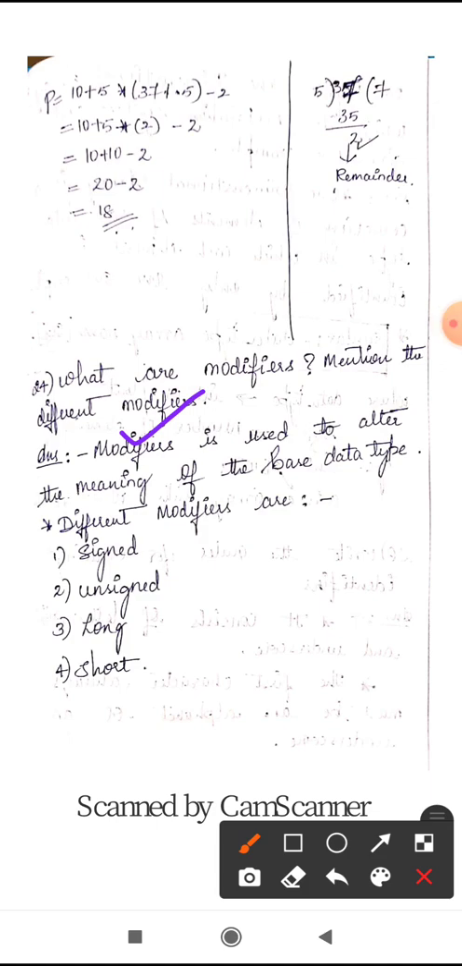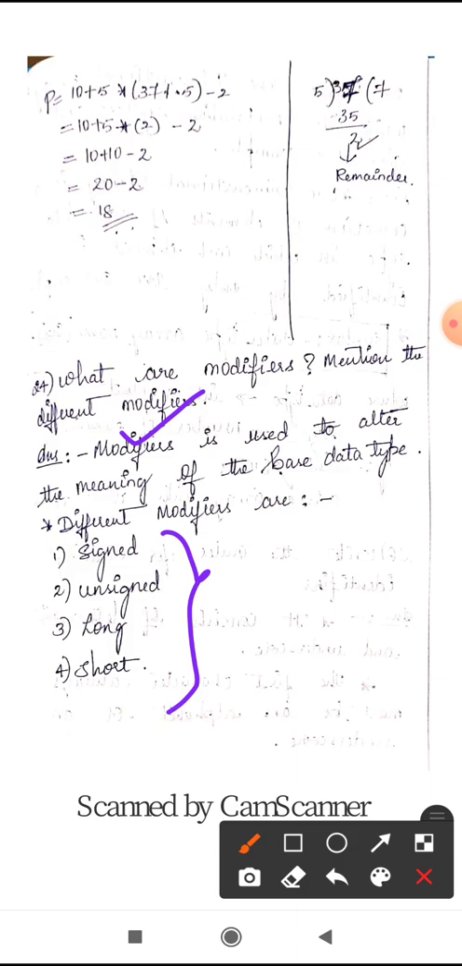So there are different modifiers: signed, unsigned, long, short. These are the 4 different modifiers. If you give signed as a prefix for int, then it is called signed int. If you give unsigned as a modifier, then it will be called unsigned int. If you give long as a modifier, then it is called long int. If you give short as a modifier, short int will be the answer.